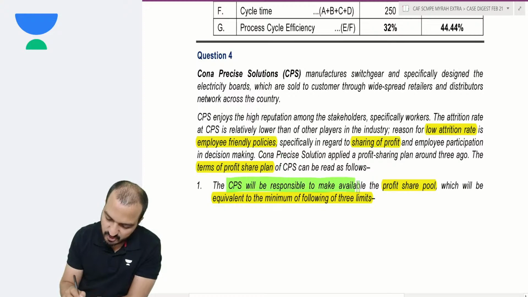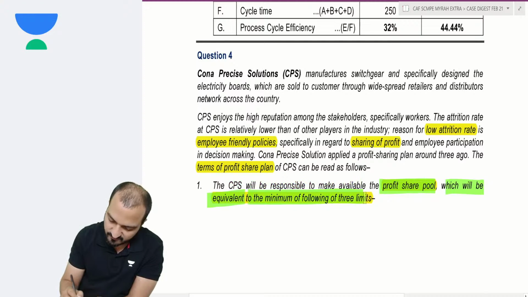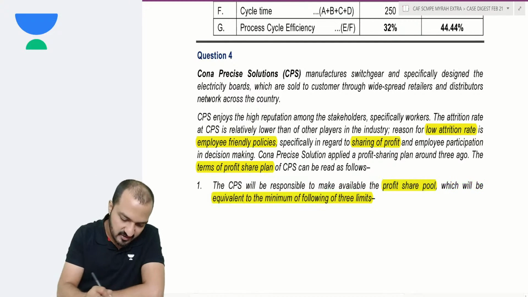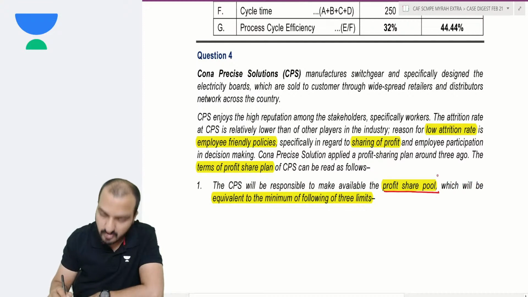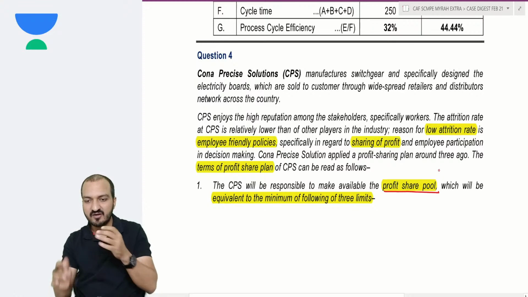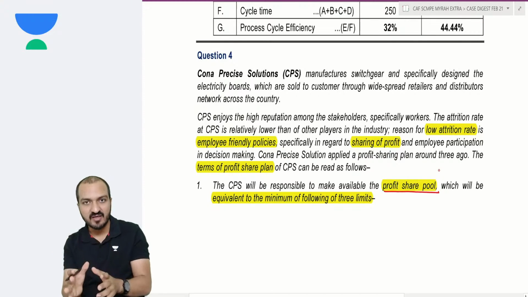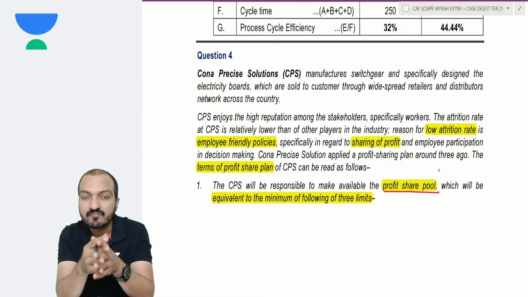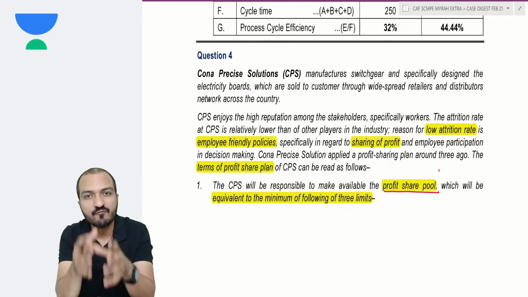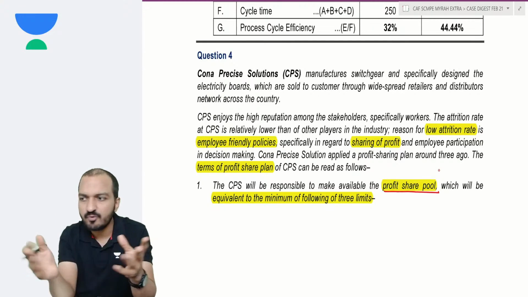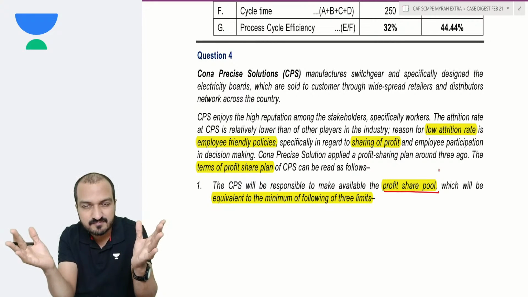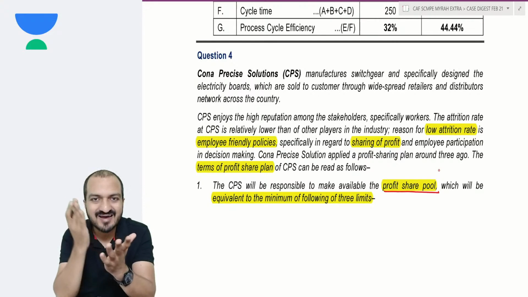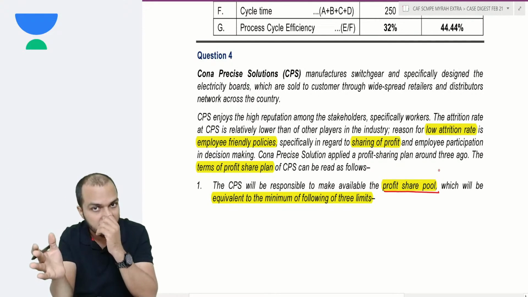CPS will be responsible to make a profit share pool, which will be equivalent to the minimum of the following three limits. So first, you make a profit share pool. You identify some X amount of money to be put in the profit share pool, and then the money that you put in this profit share pool will be distributed among your workers. So step one, you decide how much profit should I share with the workers.